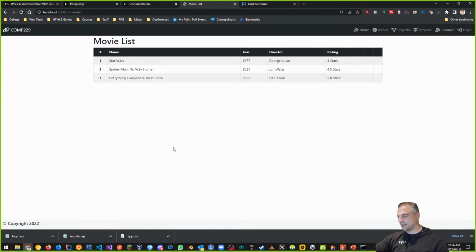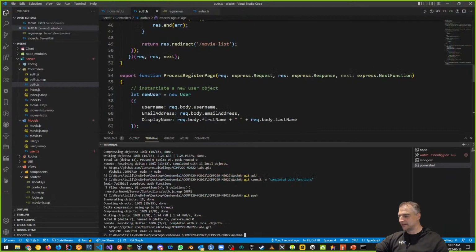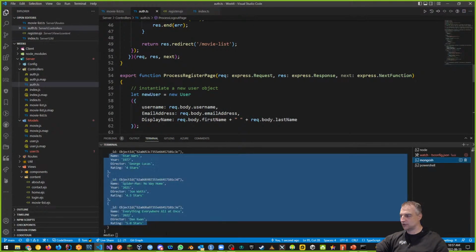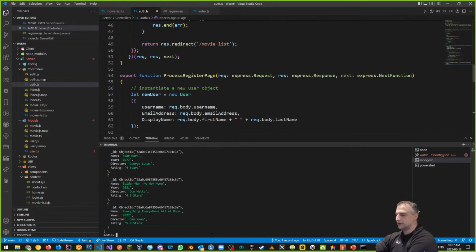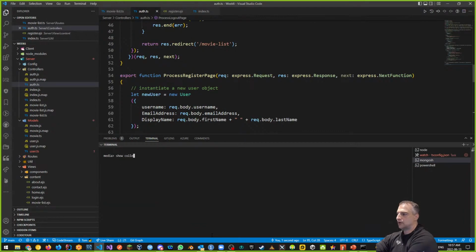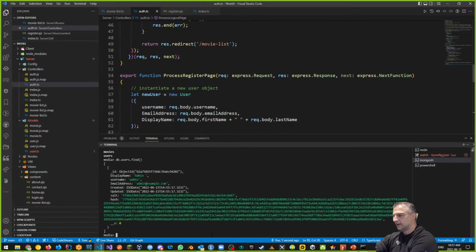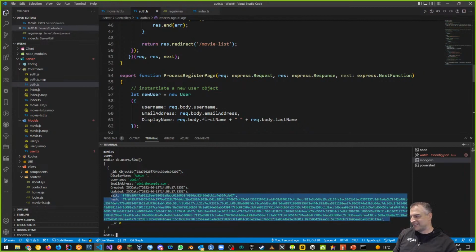Let's see what this did in my database. If I go back to Mongosh and go to show collections, now I have a users collection. If I go to db.users.find, this is my user collection. And holy crap, look at this. This is my password right here.